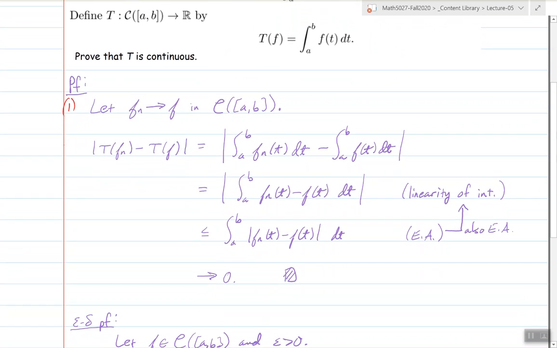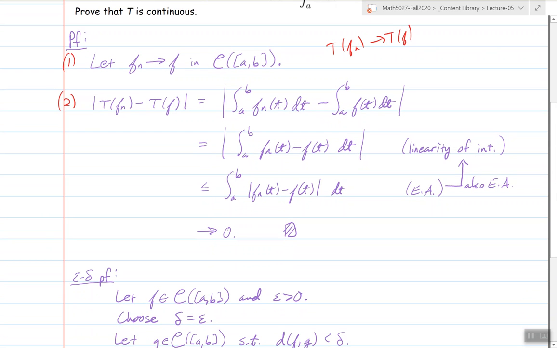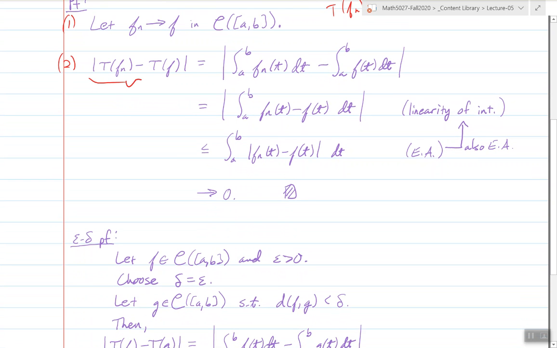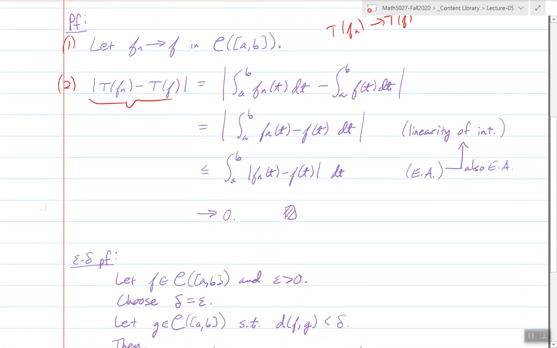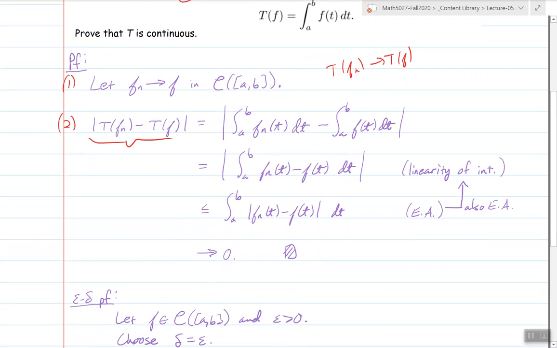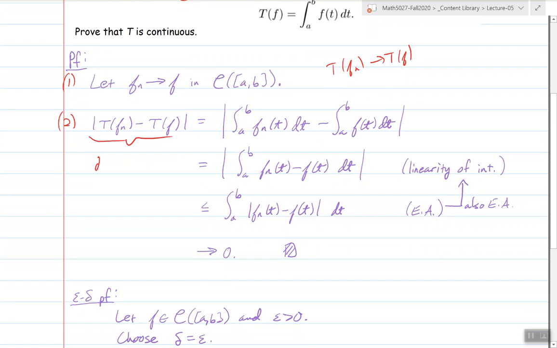Then step 2, I need to show what? I need to show that T of Fn converges to T of f. And this is made quite straightforward by using the fact that the output space is the reals, and convergence in the metric space just means I have to show d_R of T of Fn, T of f converges to 0.